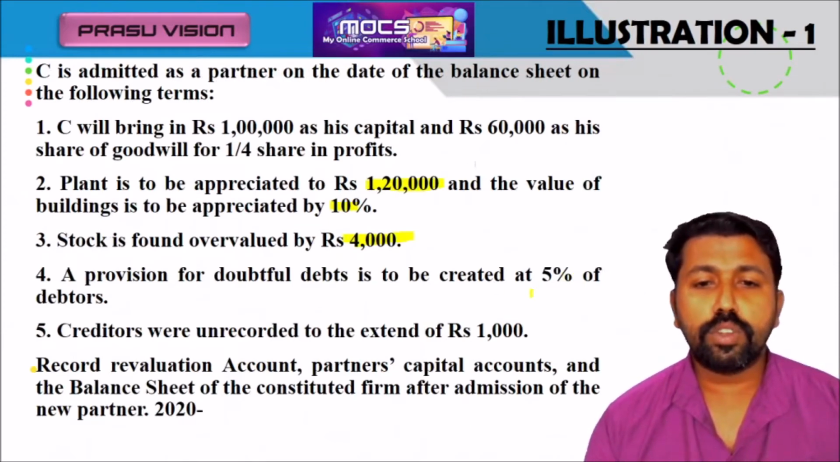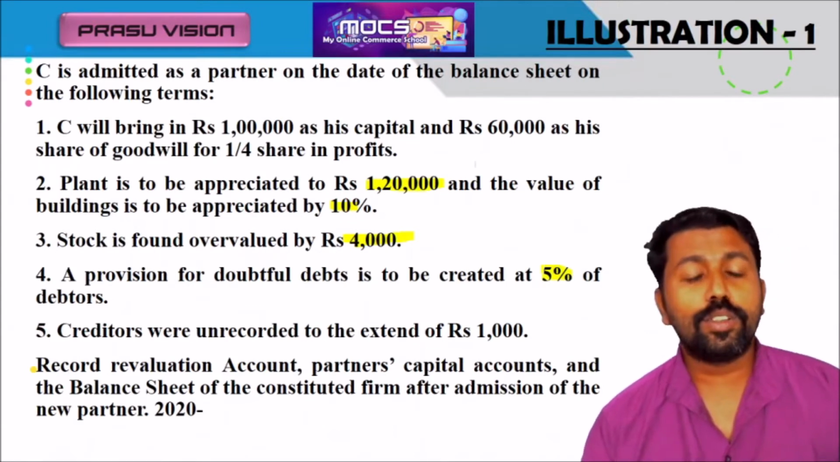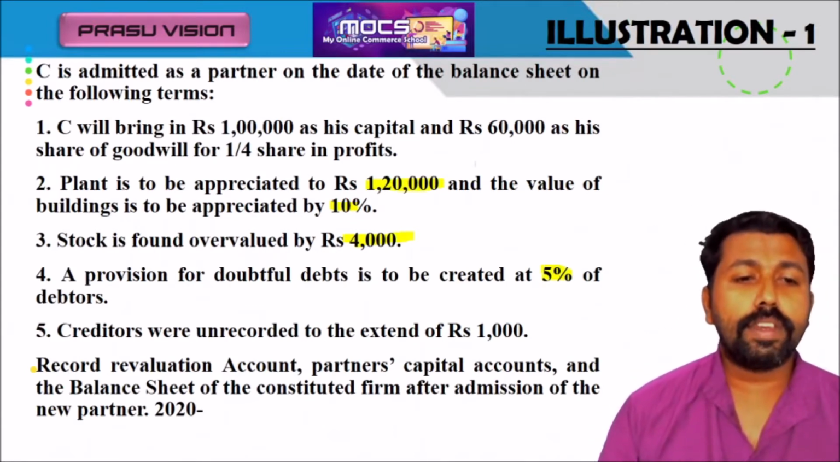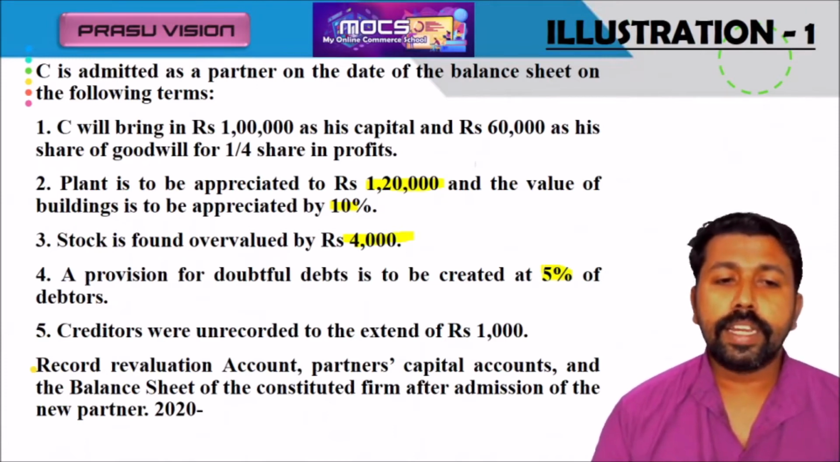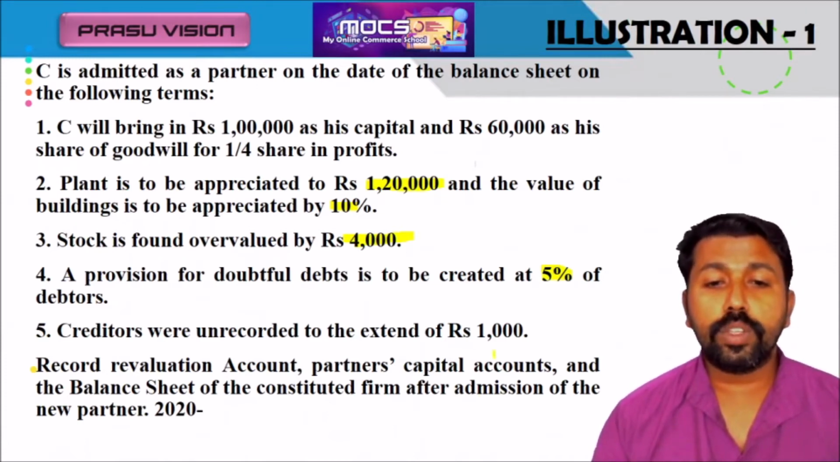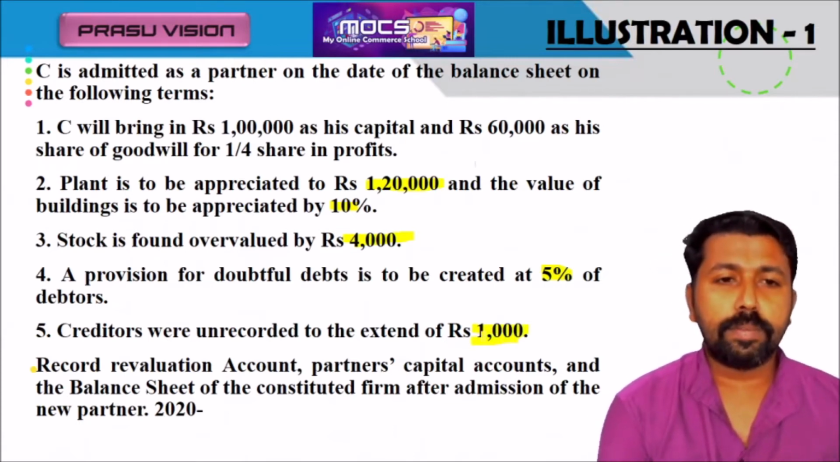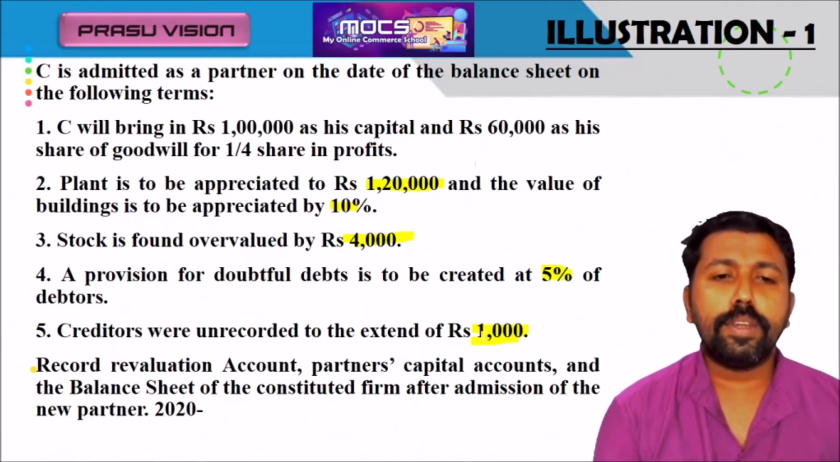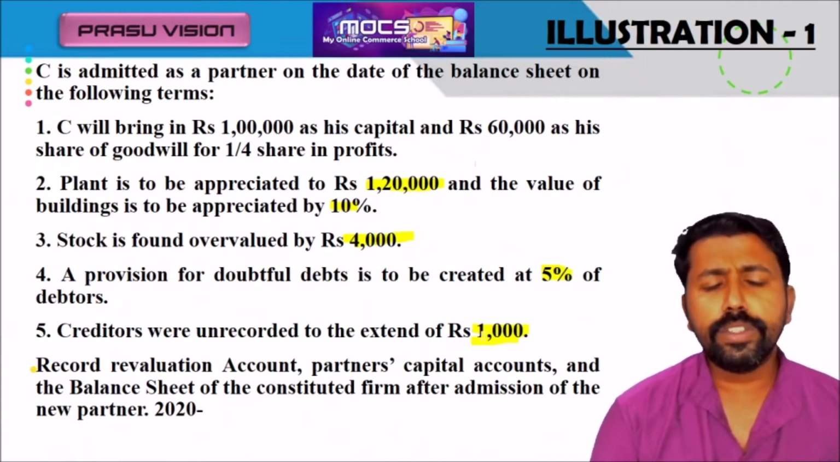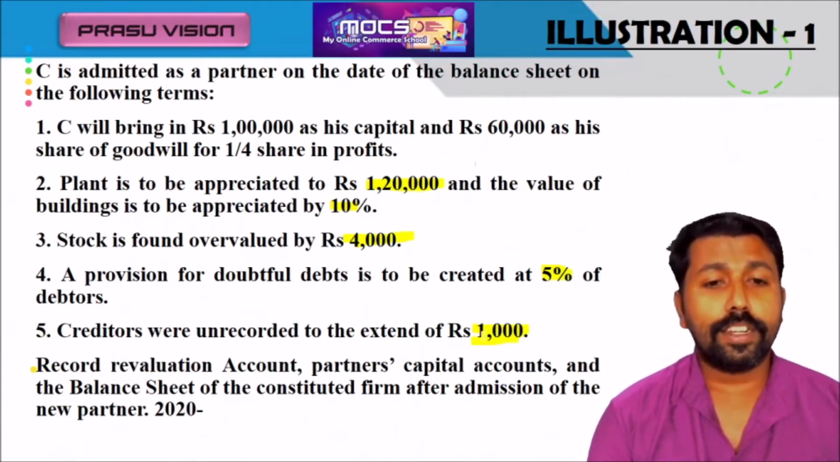A provision is also to be created. Provision creation means liability increasing, so we have to show it on the debit side of revaluation. Creditors are unrecorded to the extent of 1,000. There are unrecorded creditors. We have to adjust that also in the revaluation. So first of all, we have to prepare the revaluation account. The unrecorded liabilities are recorded on the debit side of revaluation.